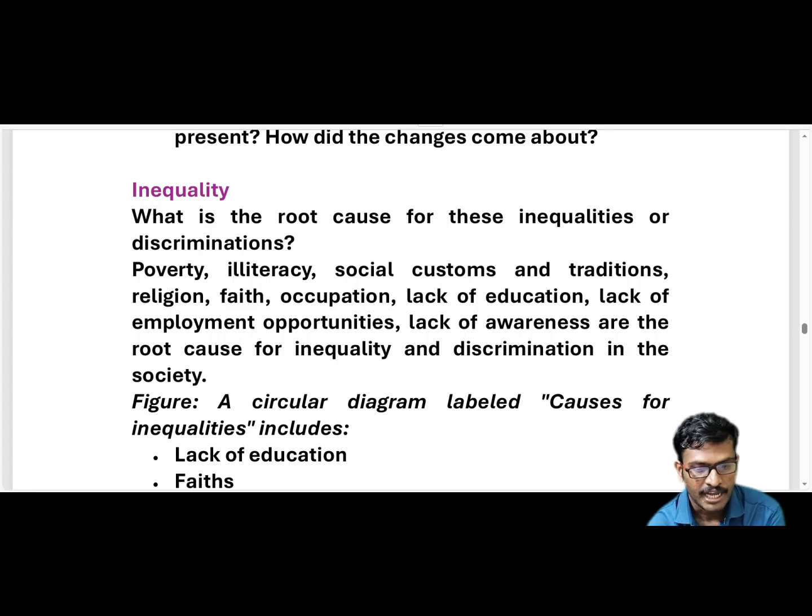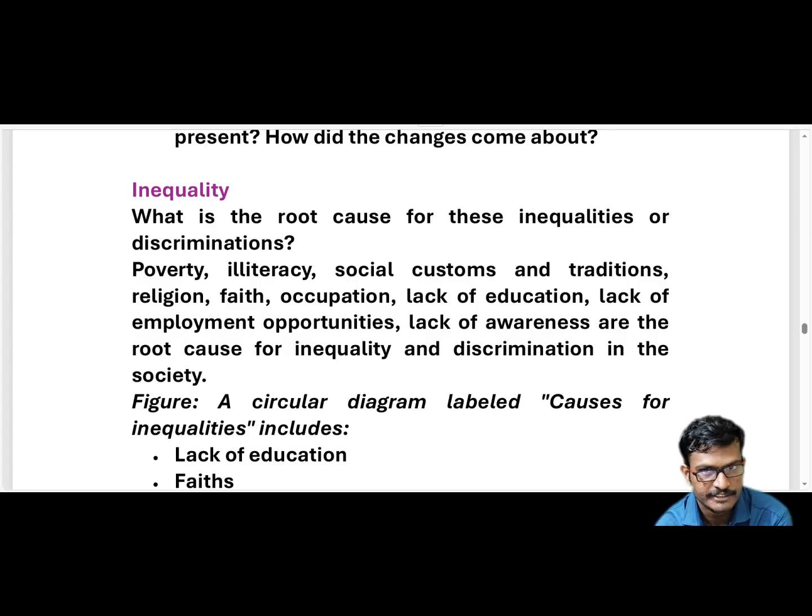Religious faith, occupation, lack of education, lack of employment opportunities, and lack of awareness are the root causes of inequality and discrimination in society. So these are the listed items. What are the listed items? Poverty, illiteracy, social customs, which means some kinds of habits socially, and traditions followed from past generations. Customs are habitual habits.